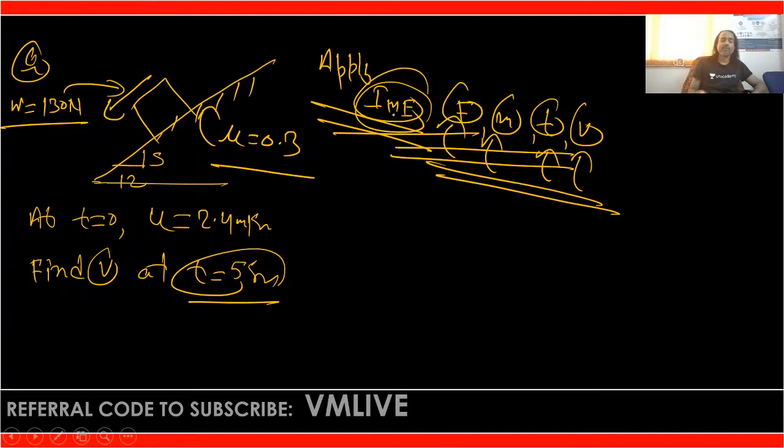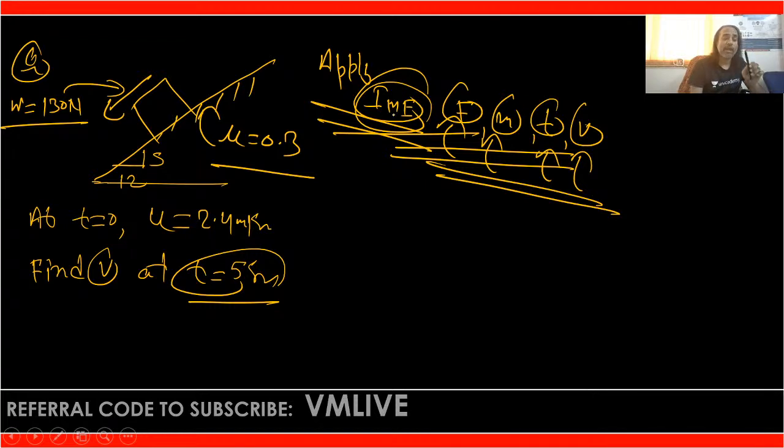What is important here? Suppose force is given, mass is given, time is given, and velocity is required. If you apply IME, you will get the answer in one step. But if you apply work energy or Newton's second law of motion, your steps will be more. It means in the exam you will take more time to solve. And in the exam, just to do it right is not important. Important is to do it right in the right time, in faster time. That is the most important.